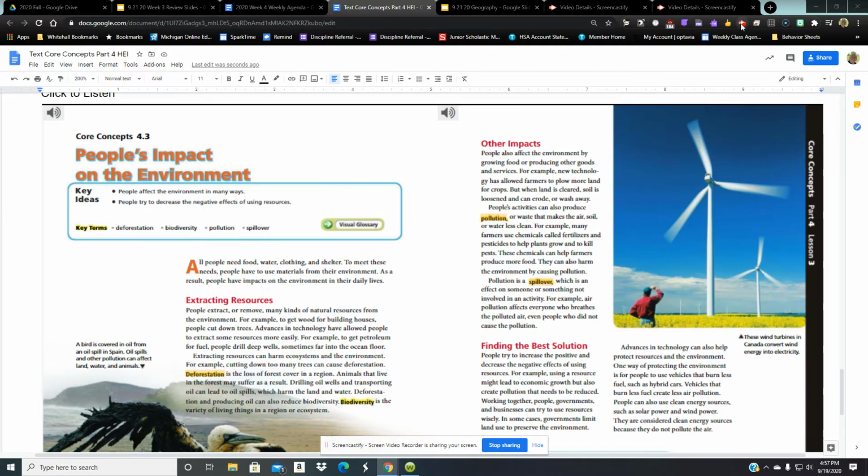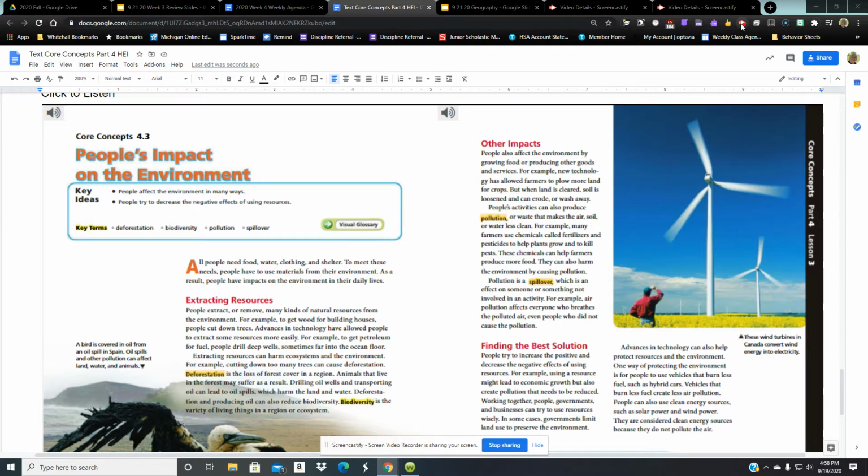Extracting resources. People extract, or remove. Extract means removing many kinds of natural resources from the environment. For example, to get wood for building houses, people cut down trees. Advances in technology have allowed people to extract some resources more easily. For example, to get petroleum for fuel, people drill deep wells, sometimes far into the ocean floor.